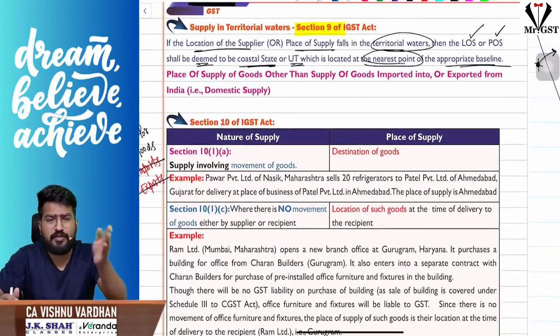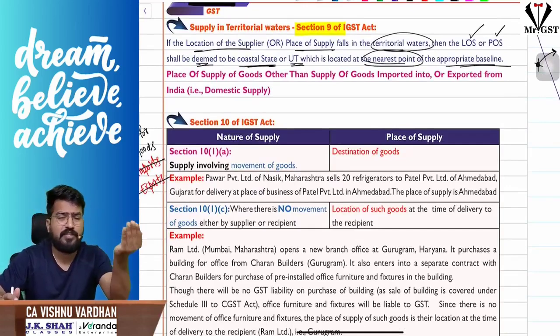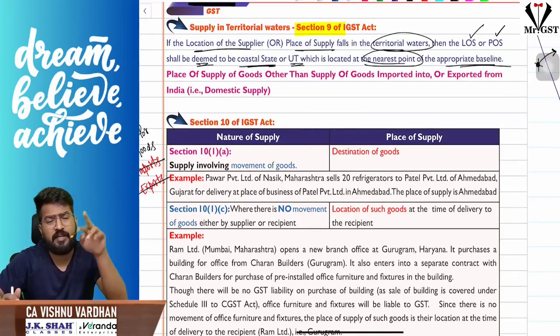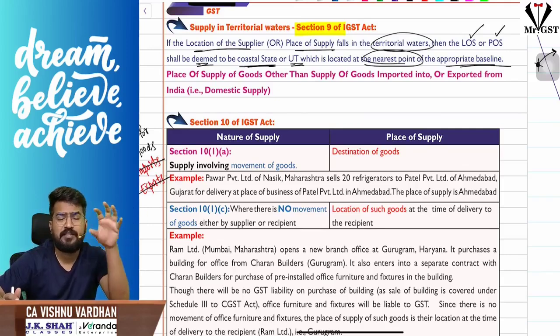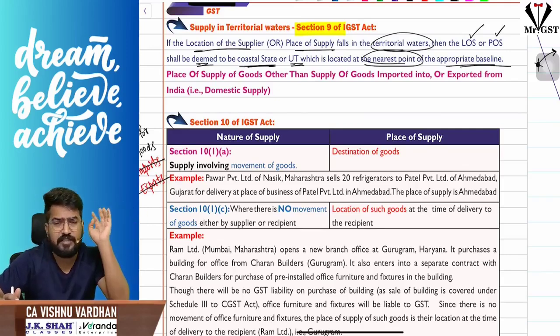First of all, we have understood what sections 7 and 8 are: what is intrastate supply and what is interstate supply. We have understood that if the location of the supplier and place of supply fall in the same state or union territory, we call it intrastate supply, otherwise we call it interstate supply. In certain cases, there are specific transactions which we call interstate supply, that also we have seen.